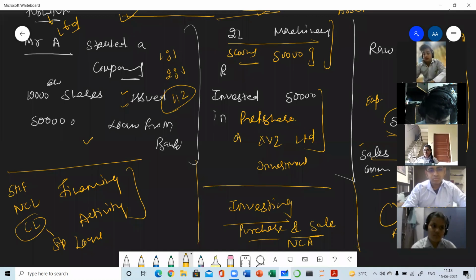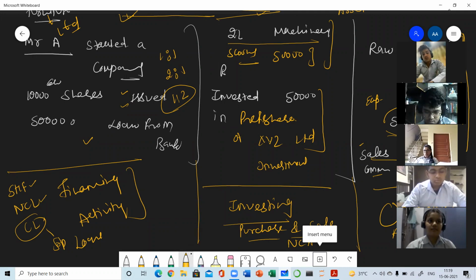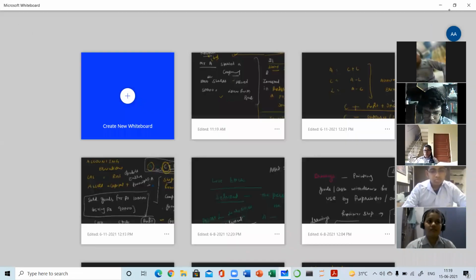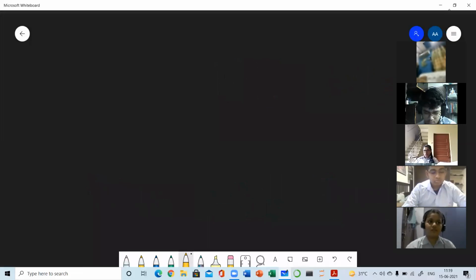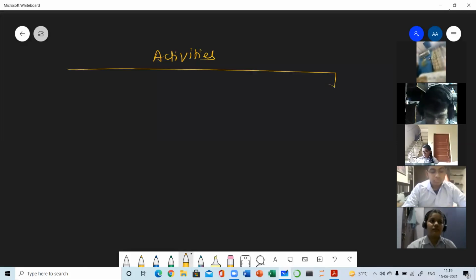So all those activities which result in a change in shareholder funds or a change in non-current liabilities and the loan portion of current liabilities are known as financing activity. So basically we can say the cash flow statement is divided into three activities. Which three activities am I explaining here?